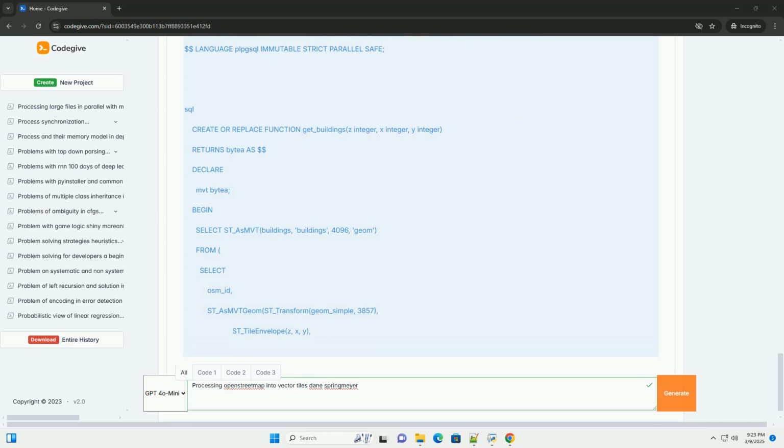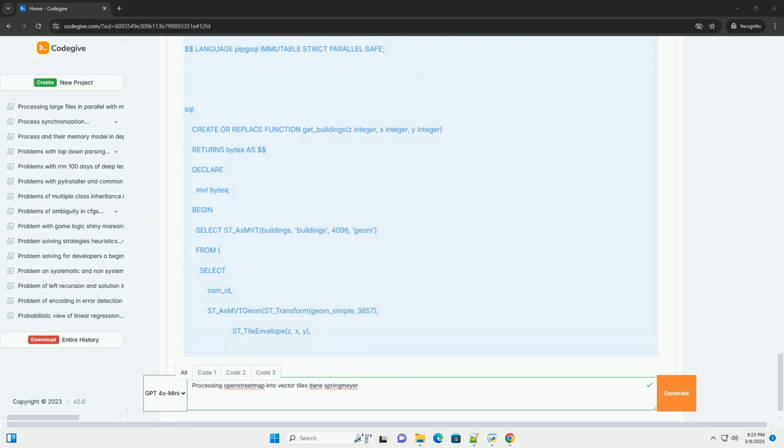Important, the tile envelope is in Web Mercator, 3857, so we transform it back to WGS84, 4326, to compare it with the geometry column. ST_AsMVT(roads) encodes the query result into a Mapbox Vector Tile, MVT, format. The second argument is the layer name.